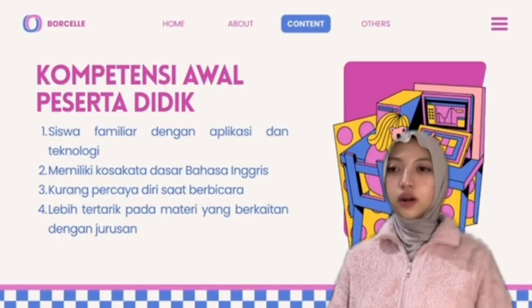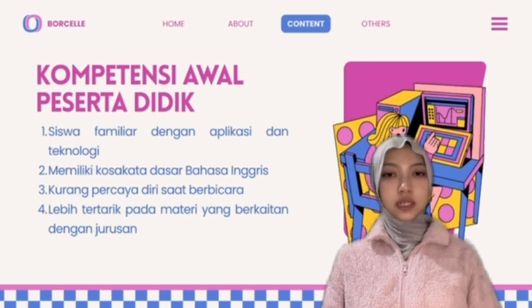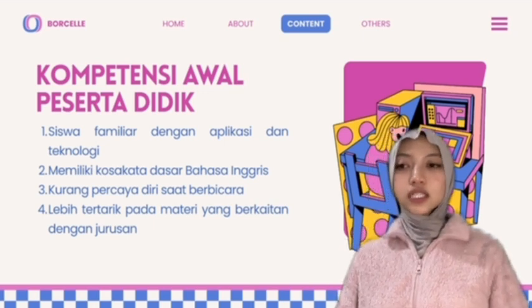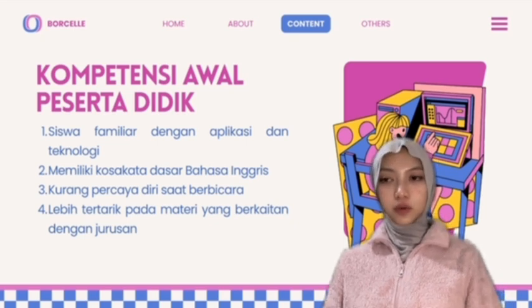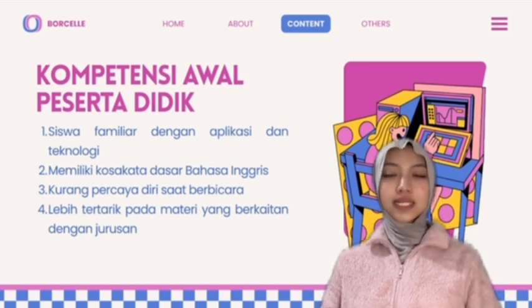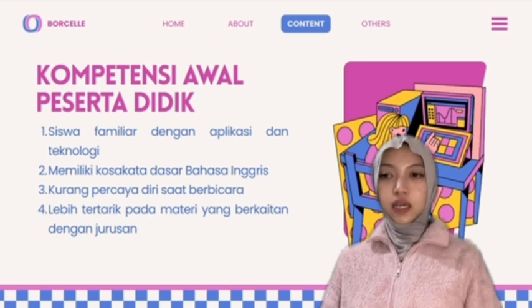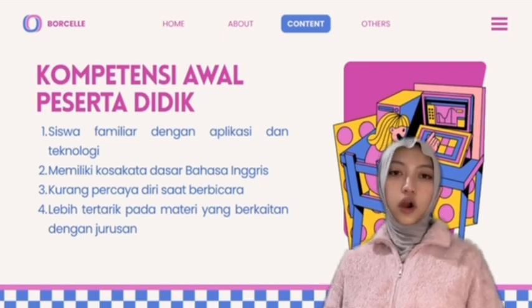Student prior competence. Before the learning starts, students already have some prior knowledge. They understand application and technology well, and they know basic English vocabulary. However, most of them still feel not confident when speaking English, especially when explaining something in front of others.